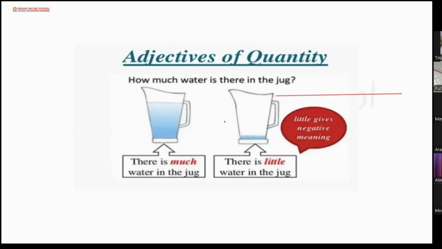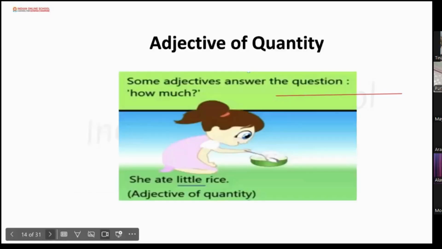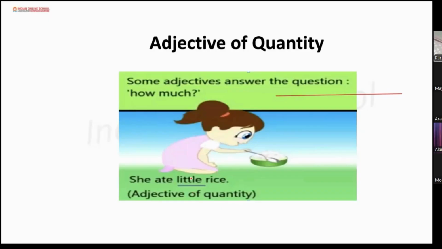And in this jug, we have little water. See, we have little water in the jug. So here, little is the adjective of quantity. Okay. Now some adjectives answer the question how much. She ate little rice. So how much rice did she eat? Little is the adjective of quantity here. Okay.